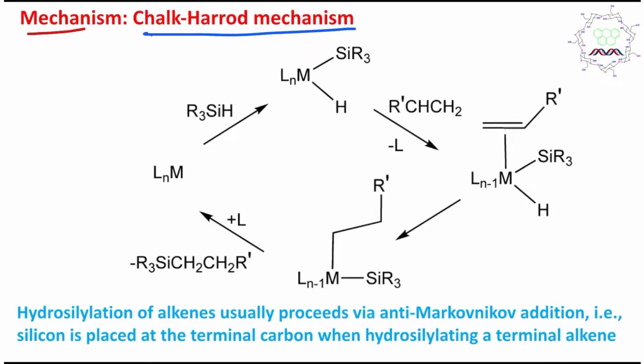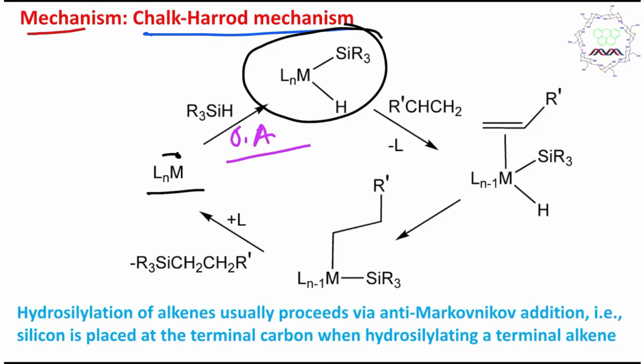So what happens in this case? First, this silicon-hydrogen compound reacts with the metal, for example platinum in the zero oxidation state, and ultimately produces this product, and this is called, students, oxidative addition. Remember that catalysts which are capable of bringing about this hydrosilylation reaction are also capable of hydrogenation of alkenes.